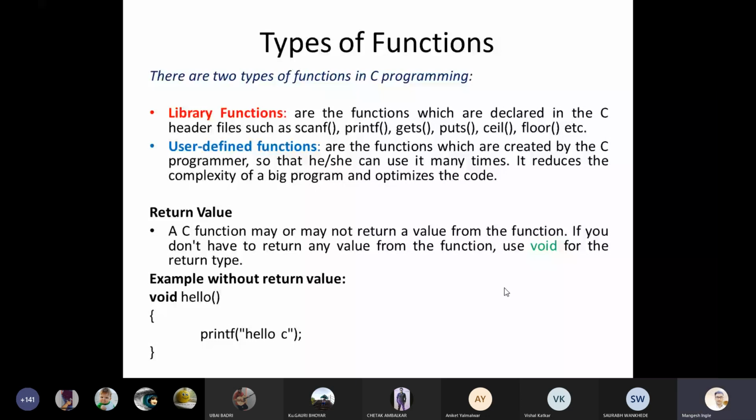Function declaration, within a fraction of a second, it should be in front of your eyes: function declaration syntax is like this, and function definition syntax is like this. Instantly your eyes should focus on the function body. If the function has a body, we call it a function definition, and if the function is without a body, we call it a function declaration.